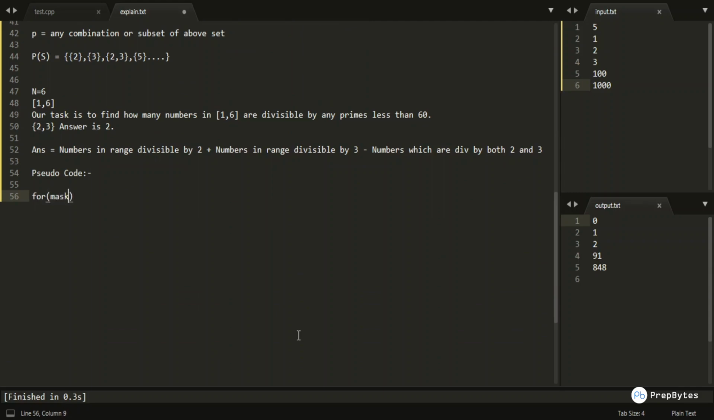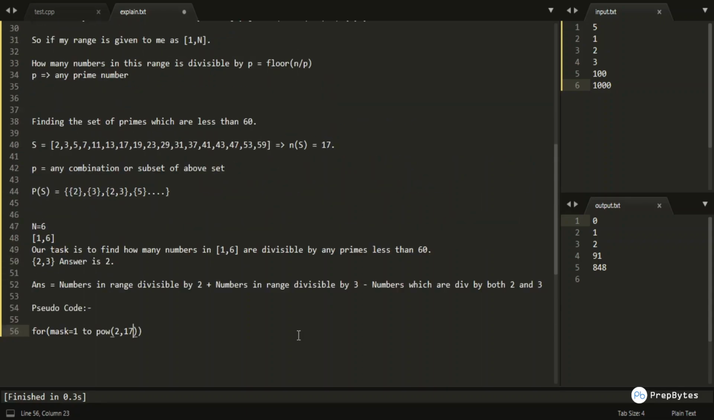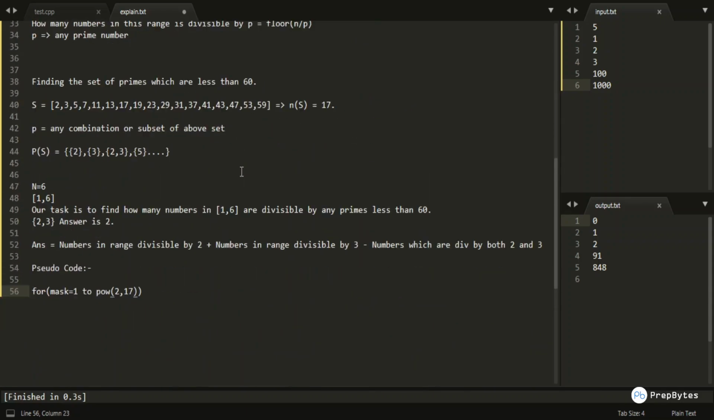Okay, so I would be looping through each and every possible mask, and the mask would range from 1 to 2 to the power 17, because there are 17 total bits, right? There were a total of 17 bits which we were switching on or switching off. Basically, we were setting each and every bit of the total 17-bit string. Okay, so here mask would range from 1 to 2 to the power 17. 2 to the power 17 can also be written as 1 left shift 17, right?